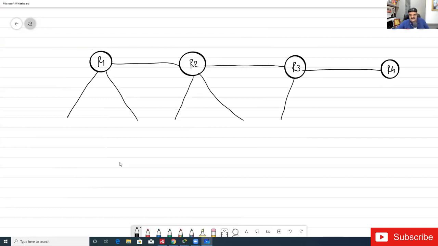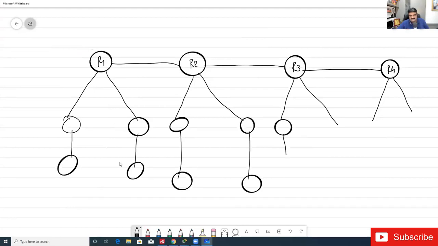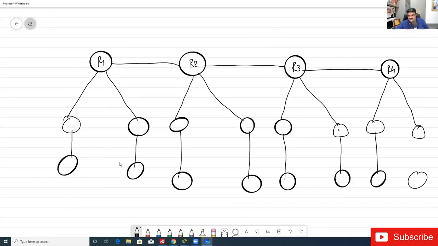Under all these 4 we will call it a backbone, that has routers like this. All these are actually routers.